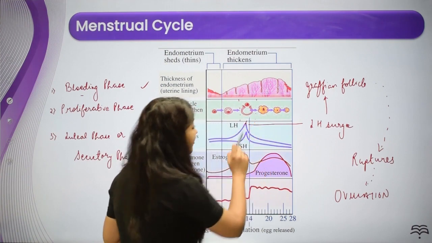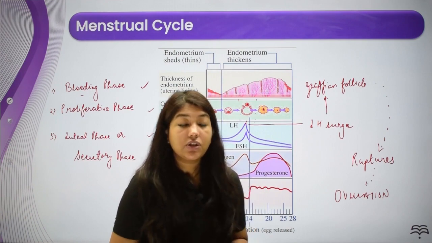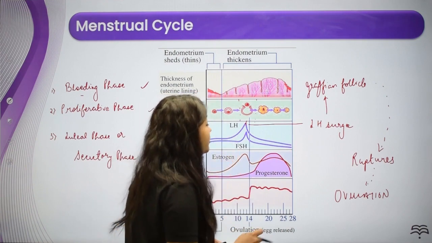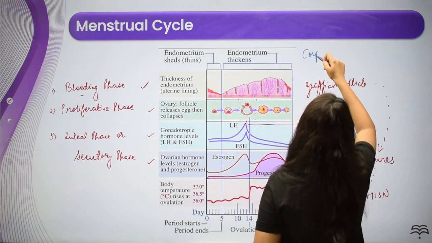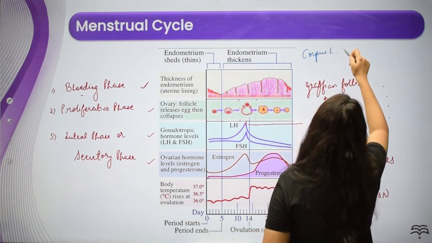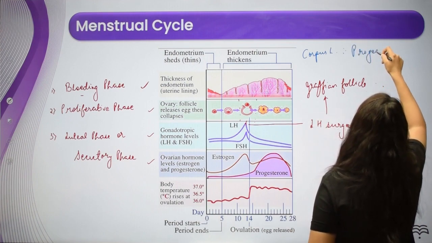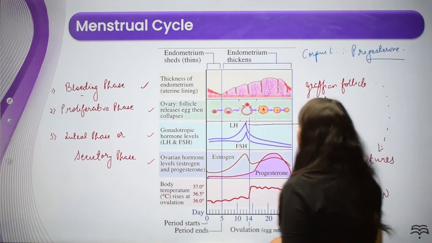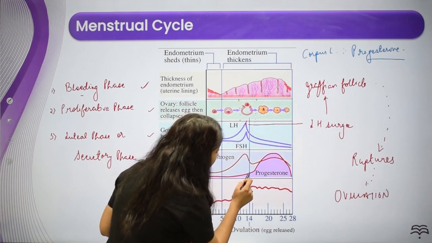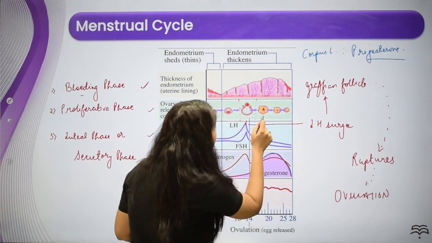We know that Graafian follicle after ovulation transforms into which structure? It transforms into corpus luteum, and we are getting a very important hormone from the corpus luteum. कॉर्पस ल्यूटियम से हमें कौन सा हार्मोन मिलता है? प्रोजेस्टेरॉन, राइट? अब देखो वहां पे in that particular phase you are going to see an increase in the levels of progesterone. यहाँ पे देखो प्रोजेस्टेरॉन levels increasing. What is it syncing with?